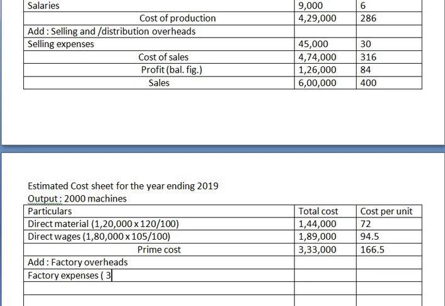It is going to increase by 25%. Okay, so 3,33,000 into 25 divided by 100. Okay, so that is 83,250. 83,250. Okay, and this is 41.6.